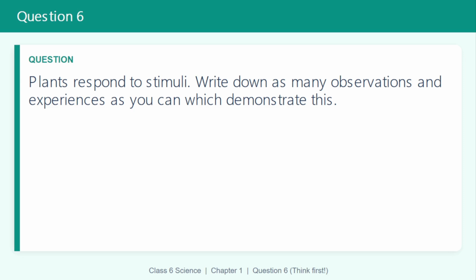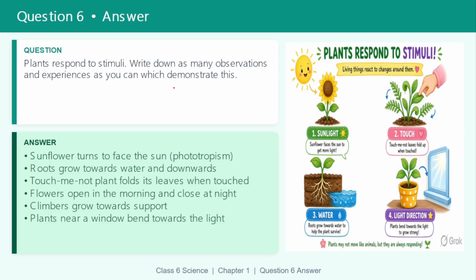Question number 6. Plants respond to stimuli. Write down as many observations and experiences as you can which demonstrate this. There are many examples.